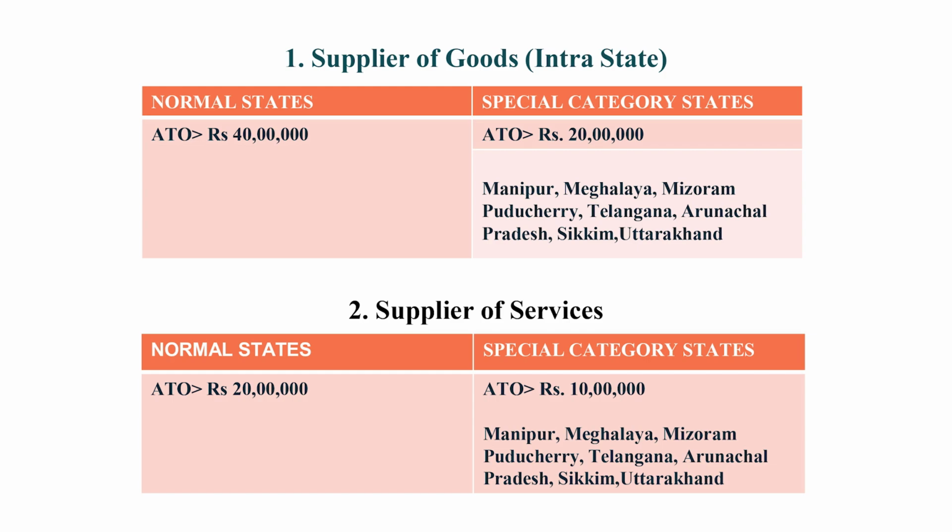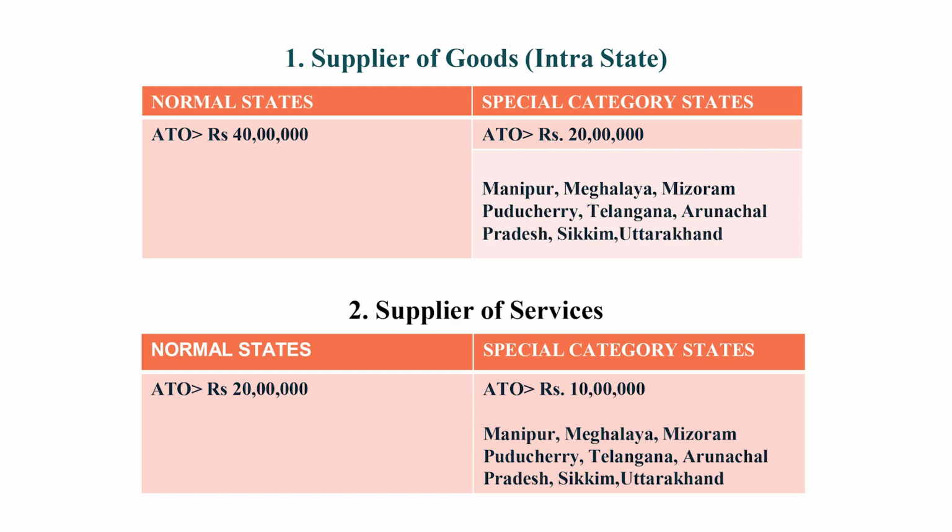If you are a supplier of goods in a normal category of states, and your aggregate turnover, that is your total sales, exceeds 40 lakh rupees, then you are liable to take registration. If you are a supplier of goods in a special category state, and your aggregate turnover exceeds 20 lakh rupees, you are liable to take registration under GST. What are special category states?